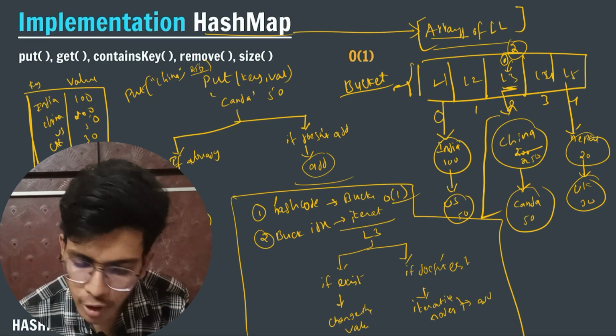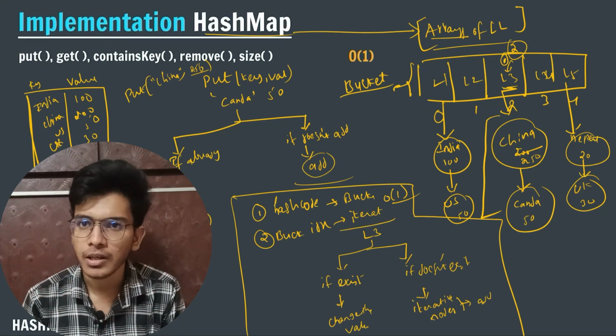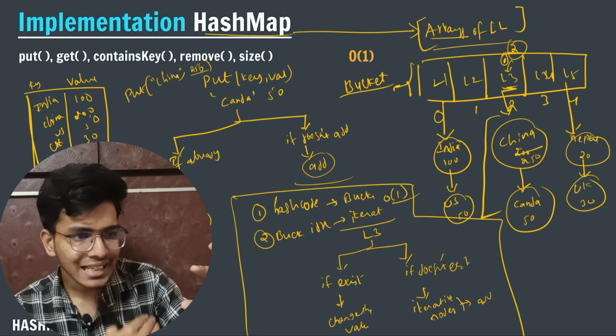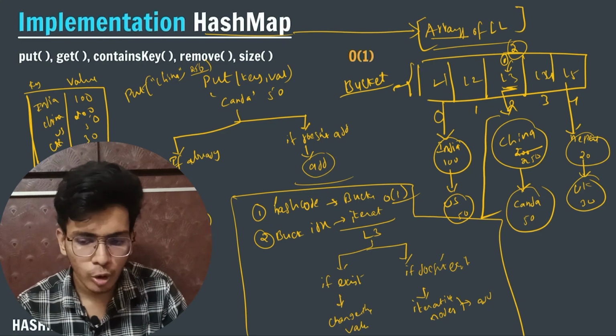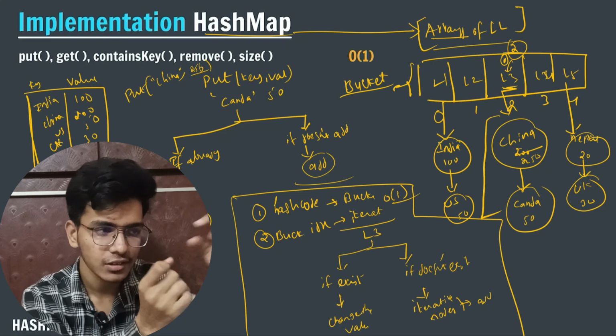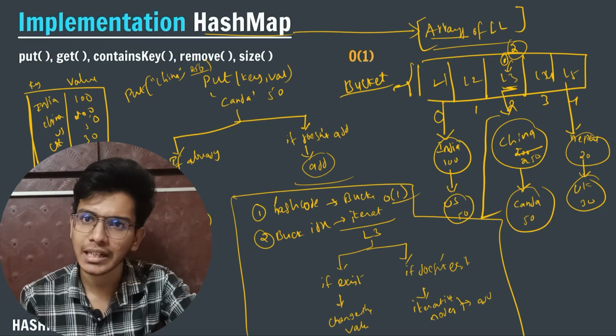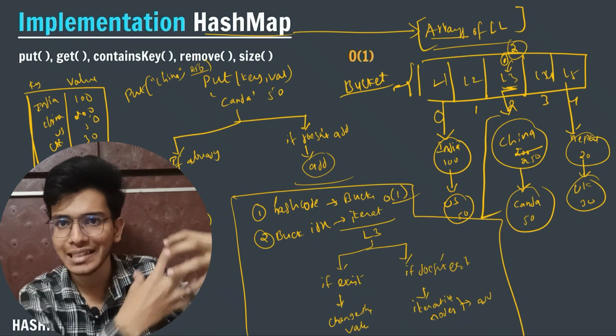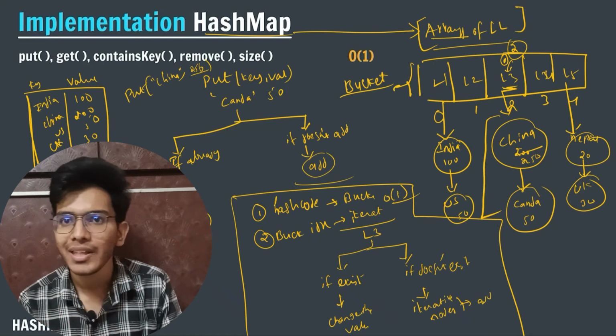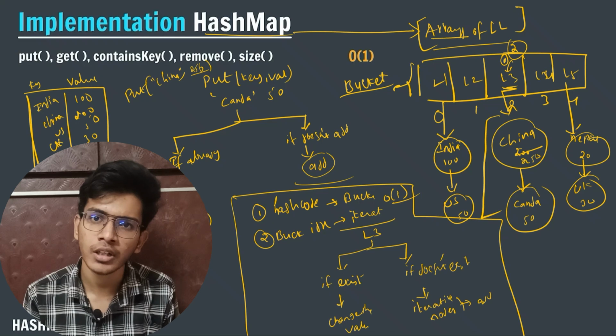Now you might ask that we are iterating in a linked list. After going to a particular element index, at that index I am storing a linked list, and if I want to iterate n elements in my linked list, then the time complexity will become big O of n.